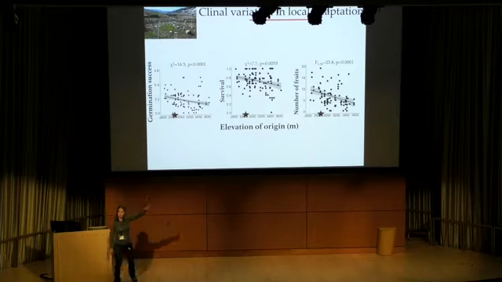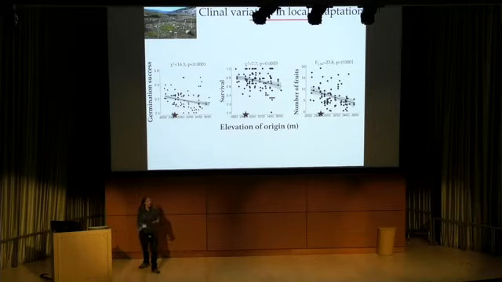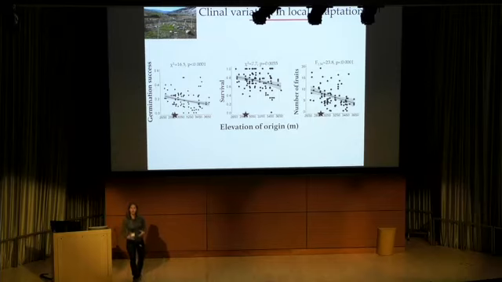And we're looking at 3 different fitness components: germination success, survival, and fecundity. And in all of these cases, you can see patterns that are broadly consistent with local adaptation, where local genotypes have elevated fitness relative to higher elevation genotypes.